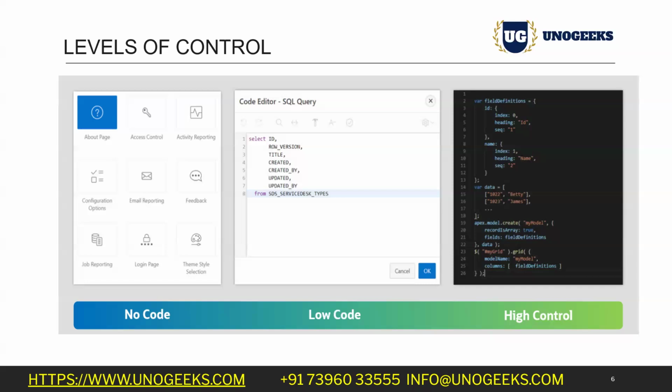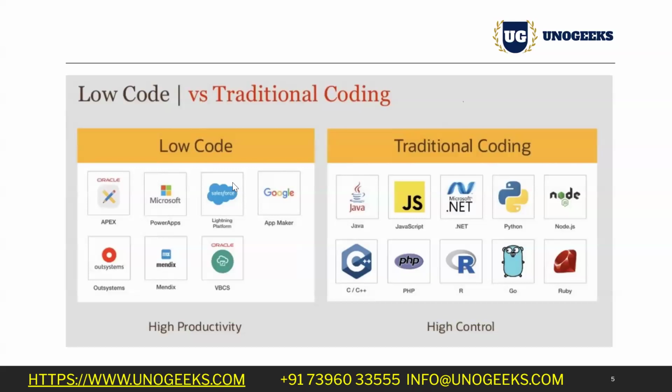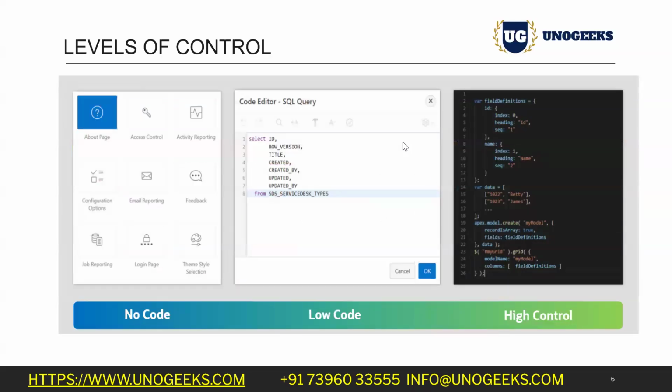So Oracle Apex is giving us all three capabilities: no code, low code, and high control, which is not possible in other low code platforms. So due to that reason, Oracle Apex is in high demand. If you see, at this point of time, why Oracle Apex is in great demand. The first thing is companies are moving from legacy to cloud solutions.